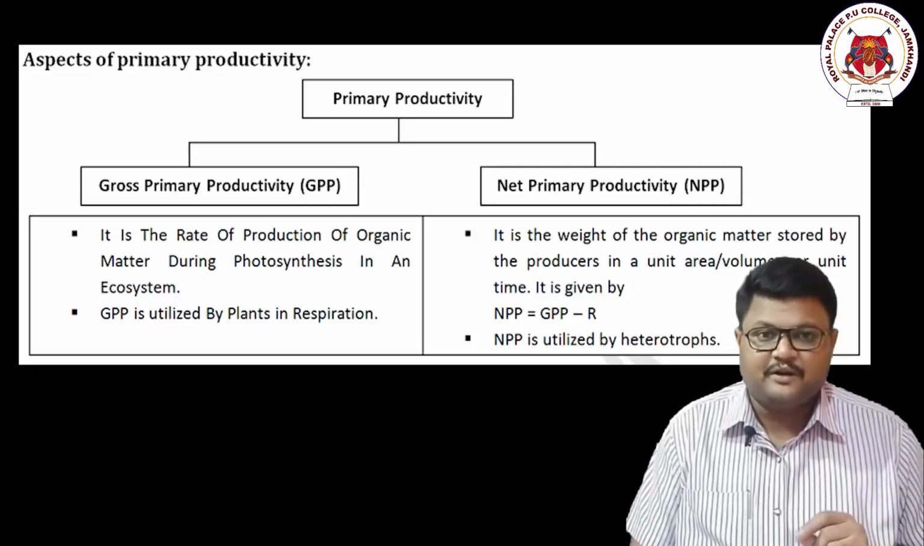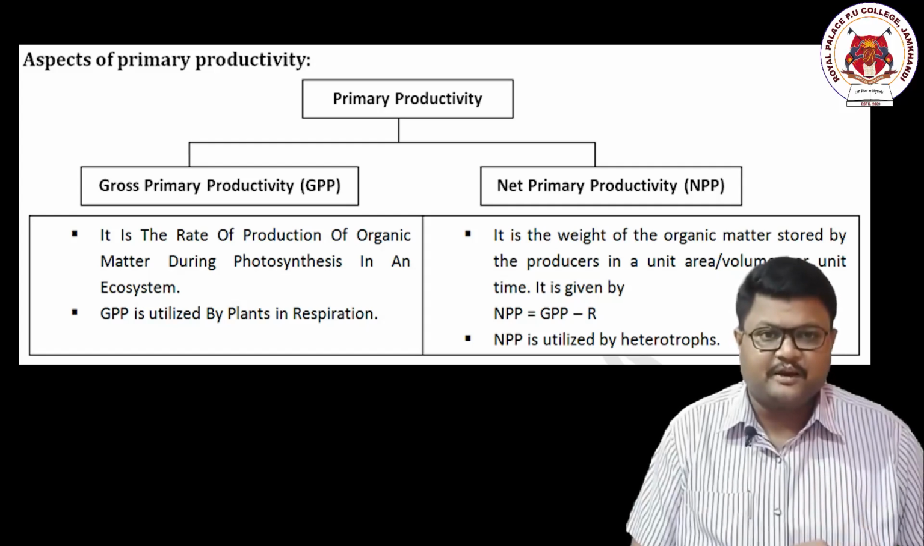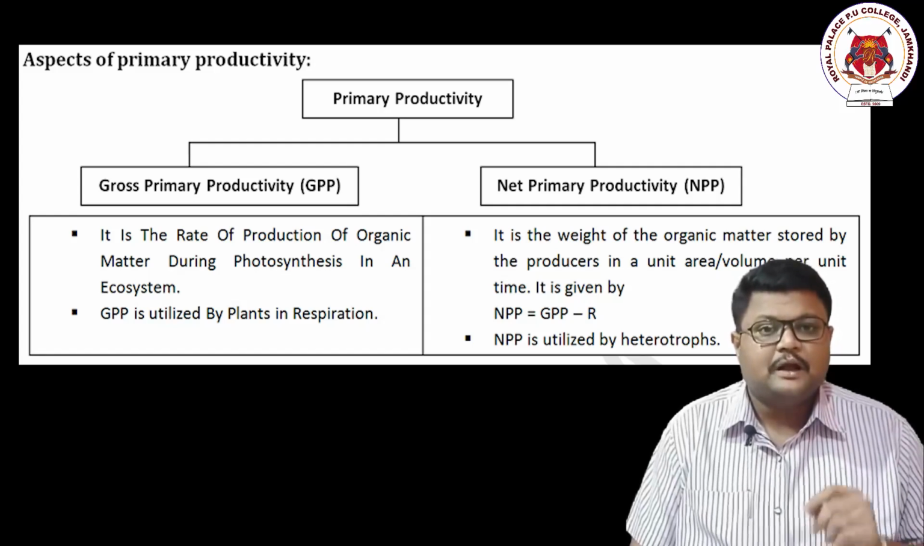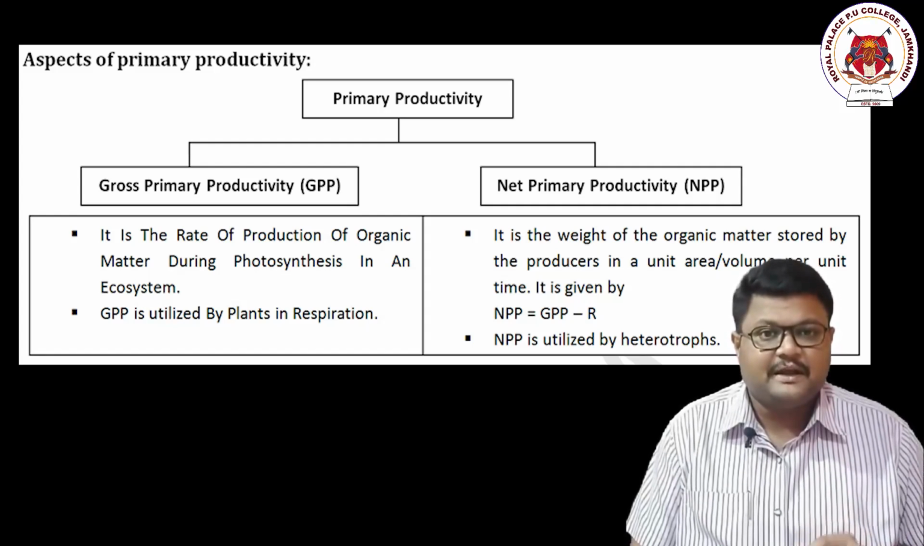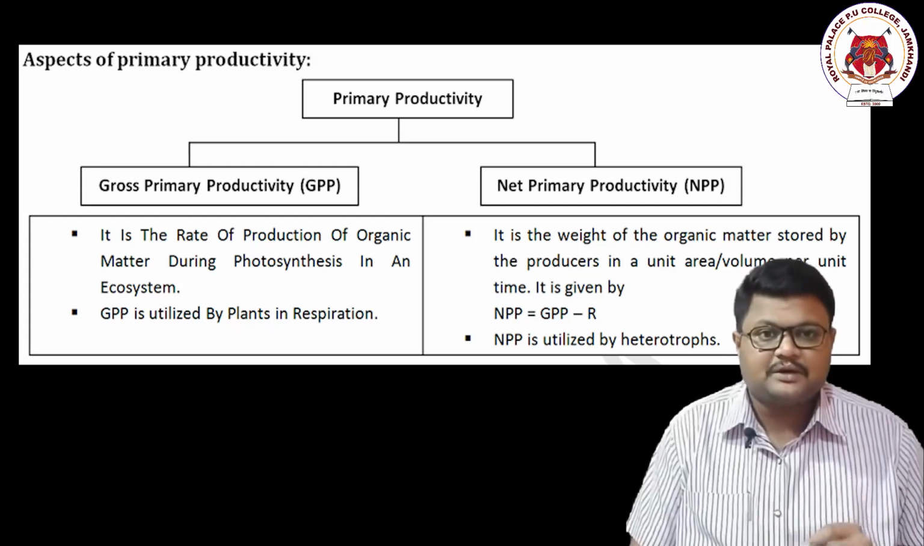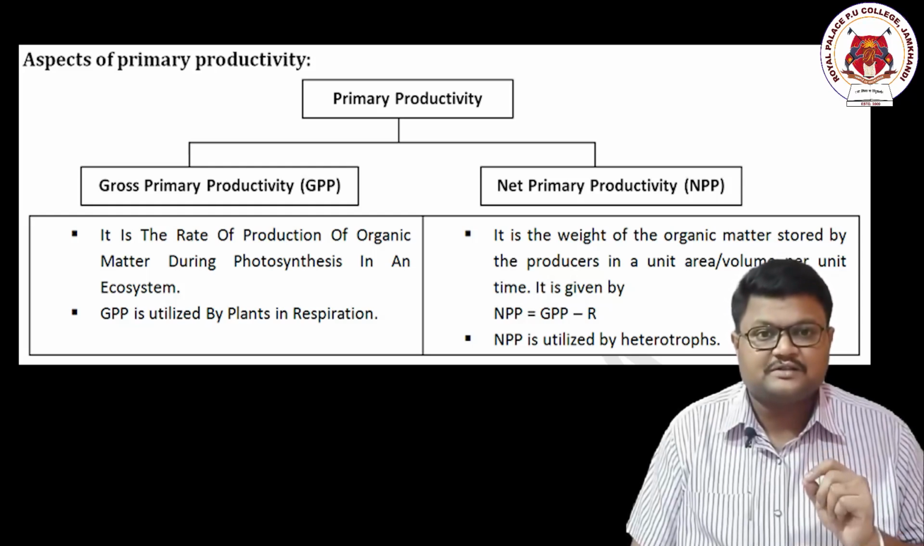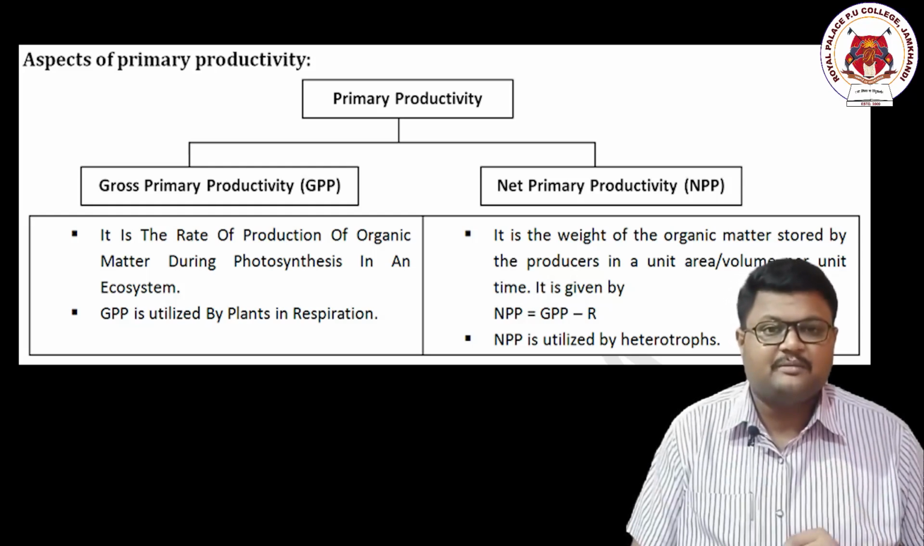In the case of primary productivity, there are further divisions. Two types we see in primary productivity, and what are those? Gross primary productivity, GPP, and net primary productivity, NPP. I repeat, gross primary productivity GPP and net primary productivity NPP. Now let us understand the differences between these two. First one, gross, G-R-O-S-S, gross primary productivity.